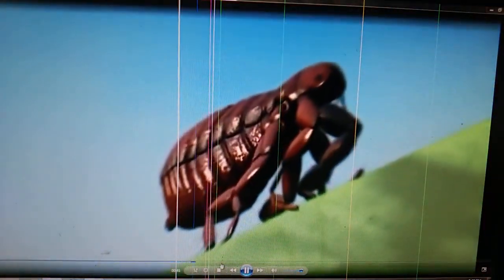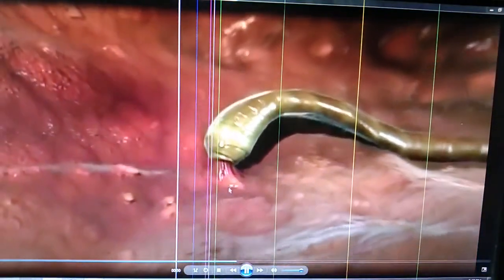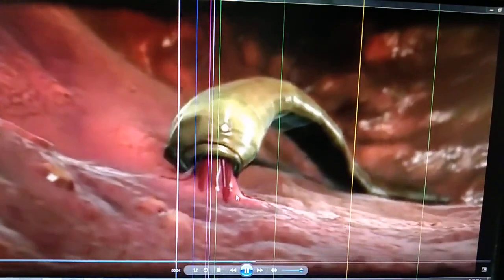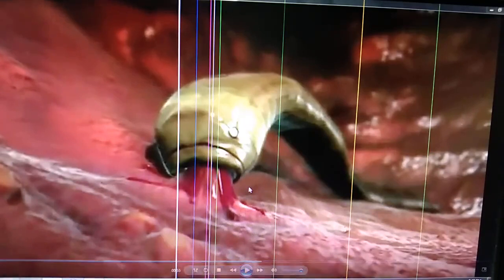See, this is the worm and this is the small intestine. So they suck blood from the small intestine. Check it out. They suck blood from our small intestine. In this way, they damage our small intestine. See, check it out. And sometimes an ulcer develops in our small intestine. So we cannot digest our food and we suffer from diseases like diarrhea, cholera, etc.